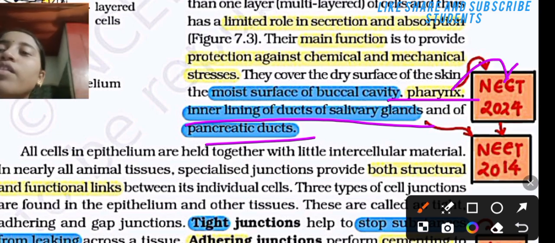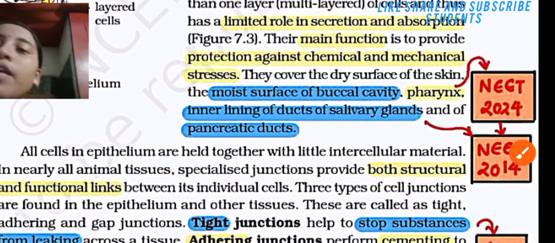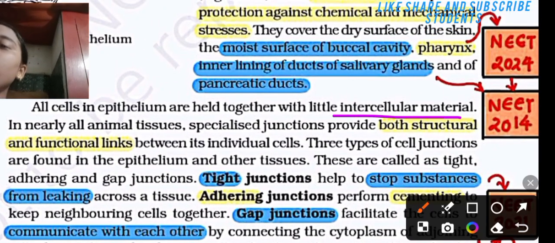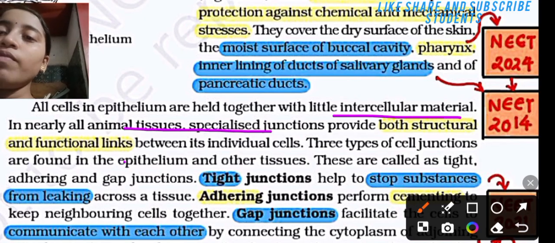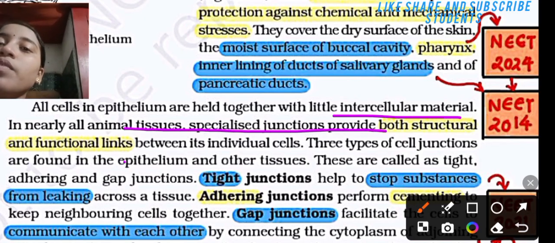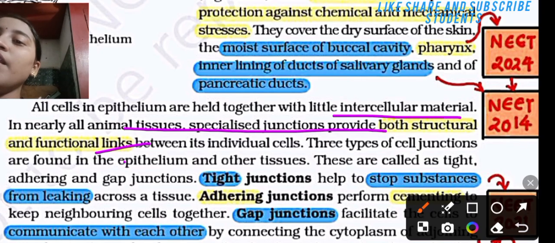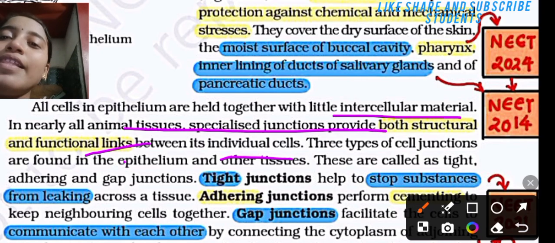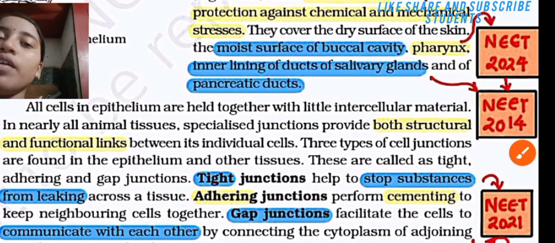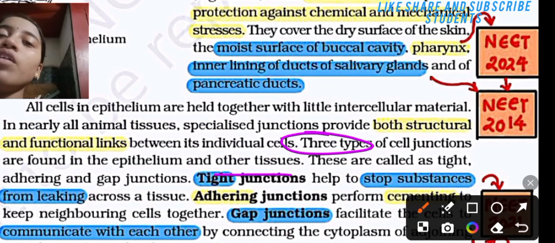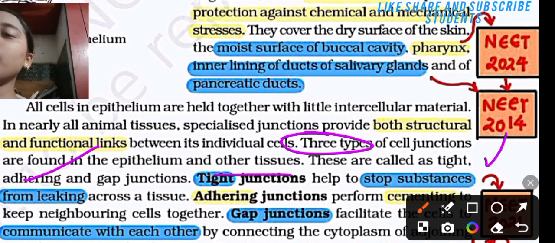All the cells in epithelium are held together with little intercellular material. In nearly all animal tissues, specialized junctions provide both structural and functional links between individual cells. Three types of cell junctions are found in epithelium and other tissues. These are the tight junction, then adhering junction, then gap junction.